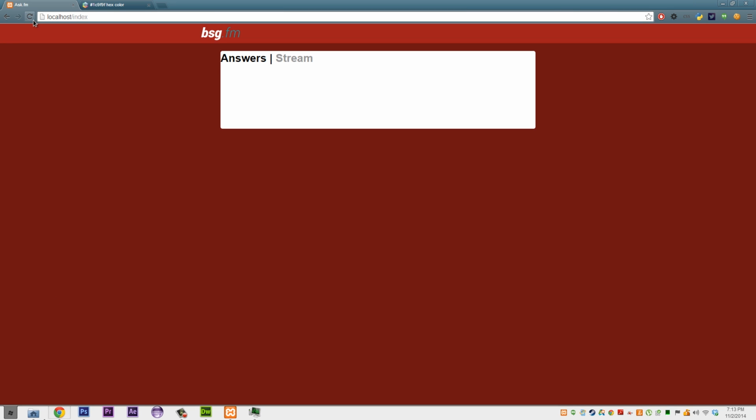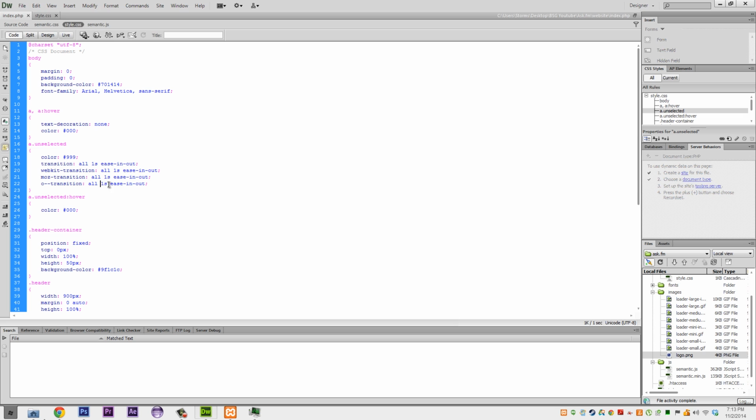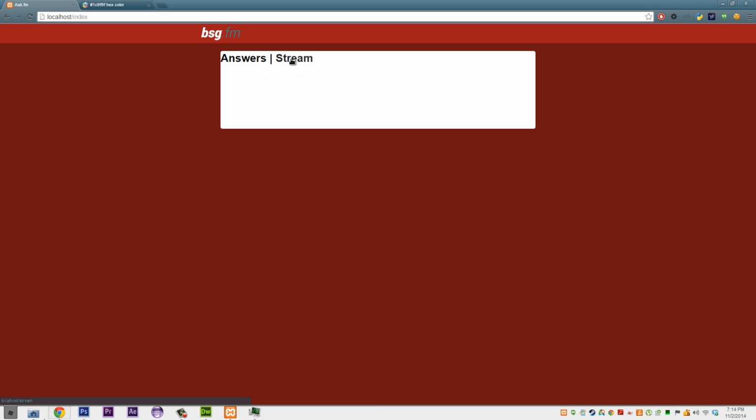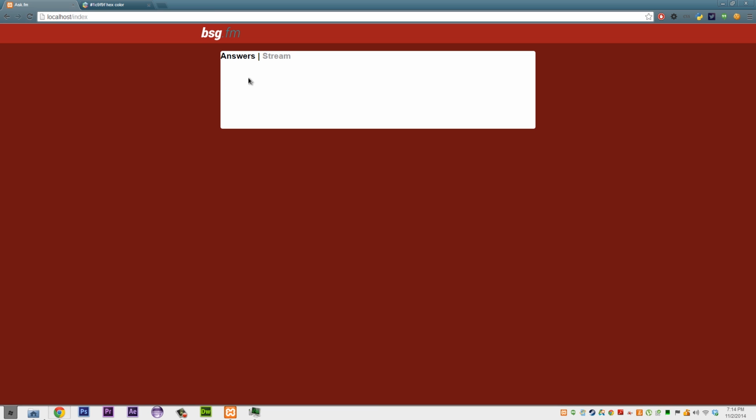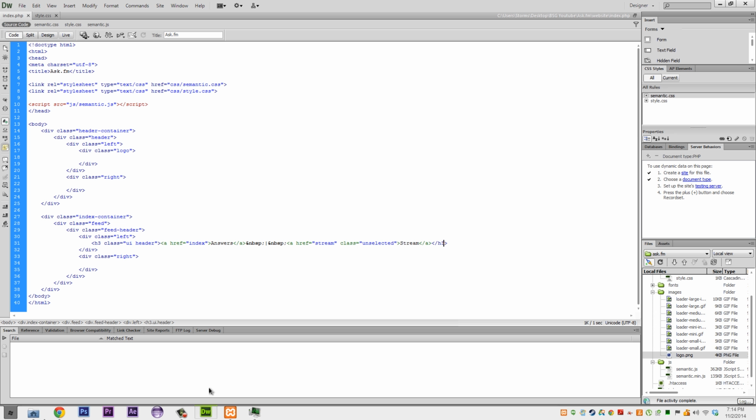If you refresh the page, you see it takes 1 second, which is way too long. Sorry, so do 0.2. And it just gives us some animation effect as we go in and out. It looks a little big, so I'm just going to change this from a H2 down to a H3. And that should be all good and all fine. Yep, that's perfect.